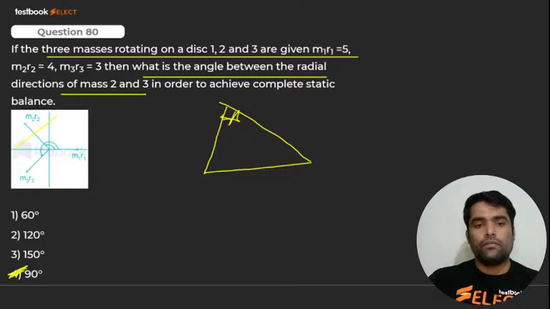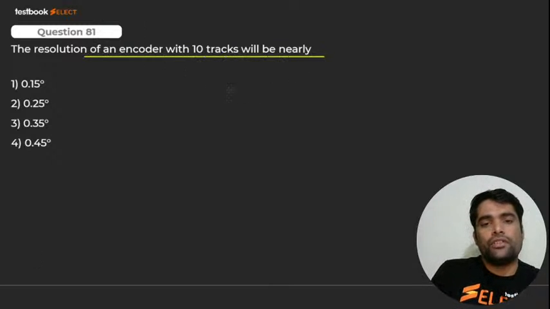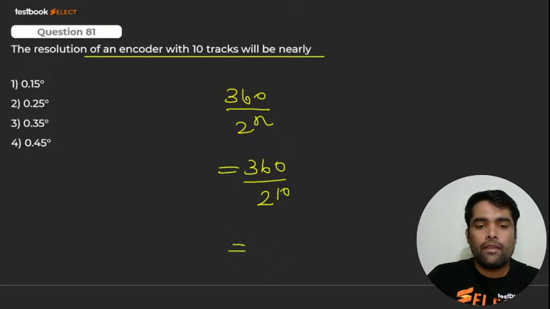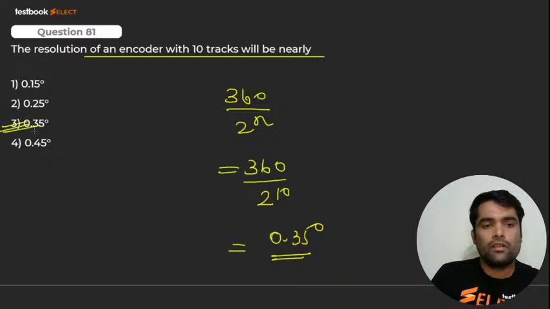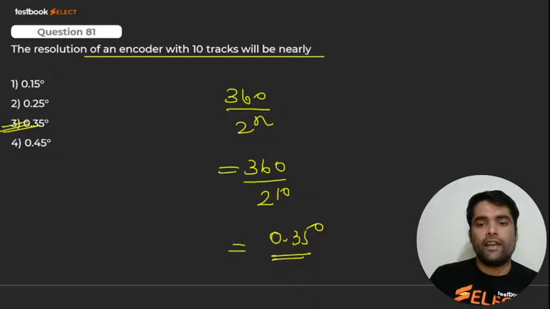Now see the next question. The resolution of an encoder with 10 tracks. What is resolution, child? 360 divided by 2 raised to power n, where n is the number of tracks. So it should be 360 divided by 2 raised to power 10. How much will it come, child? It should be none other than 0.35 degree. And that is this one. Okay? 0.35 degree.